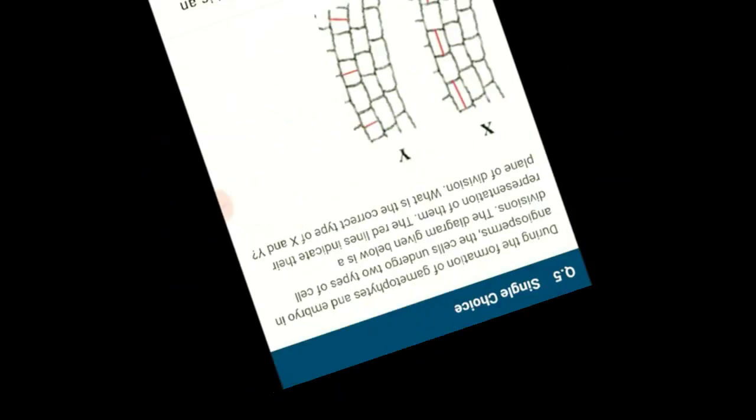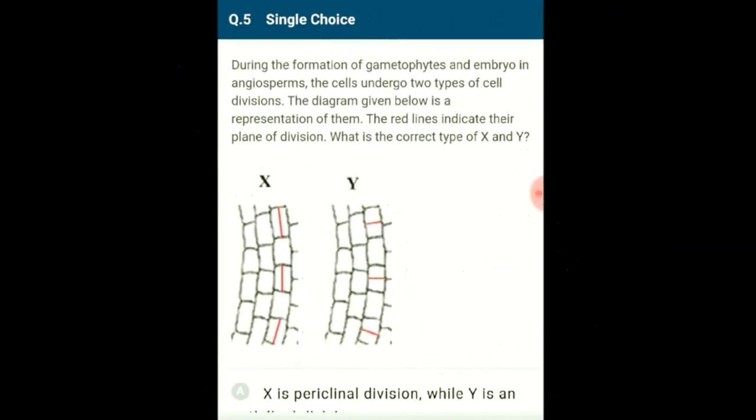Question number 5. During the formation of gametophytes and embryo in angiosperms, the cells undergo two types of cell divisions. The diagram given below is a representation of them. The red lines indicate their plane of division. What is the correct type of X and Y?